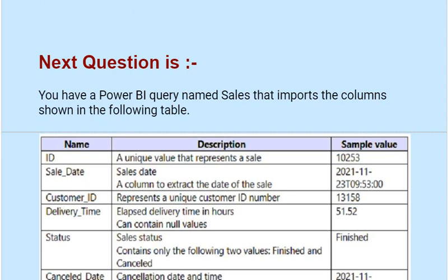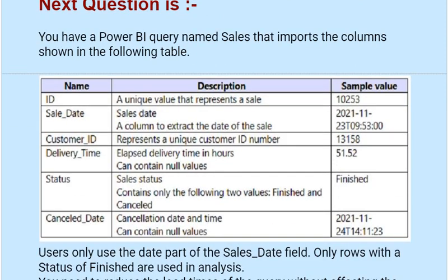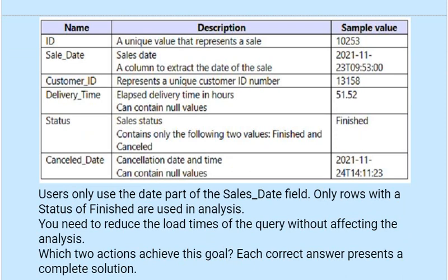Our next question is, you have a Power BI query named cells that imports the columns shown in the following table. Now see this table. Users only use the date part of the cells_date field.